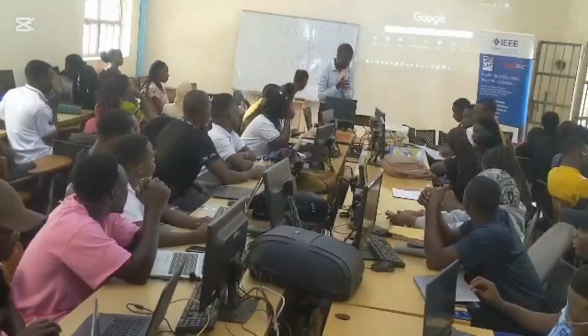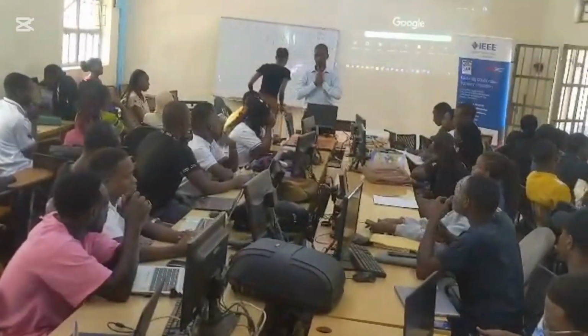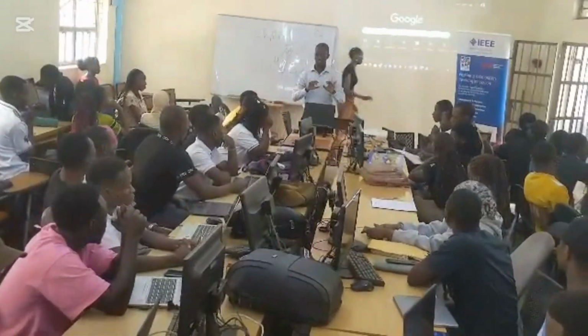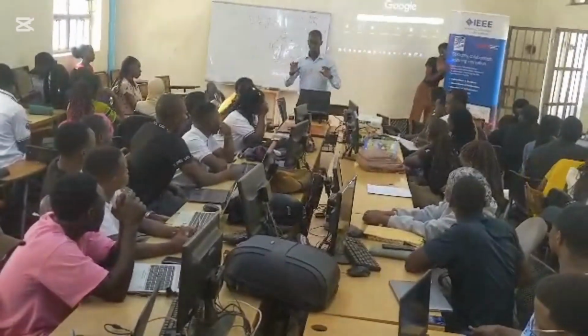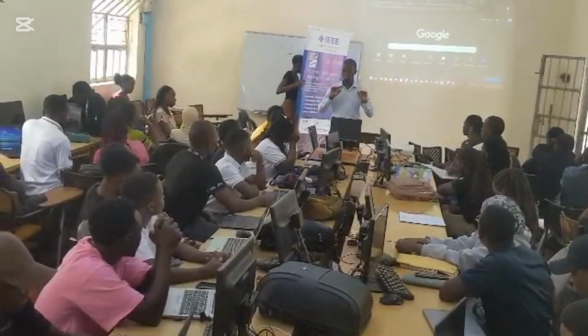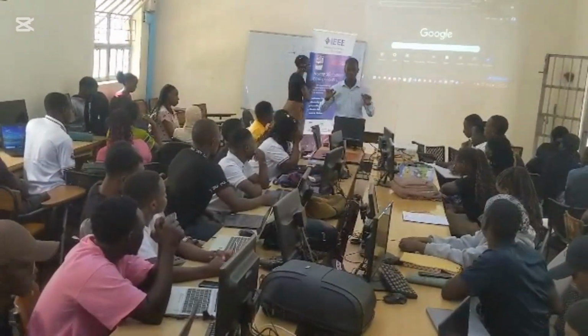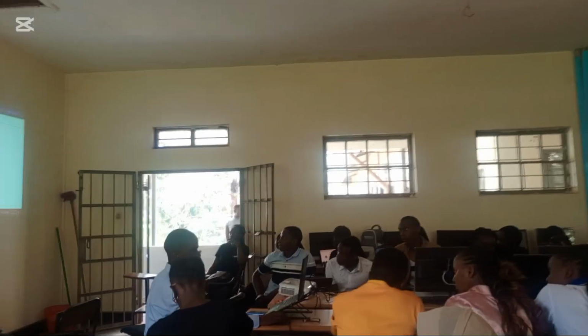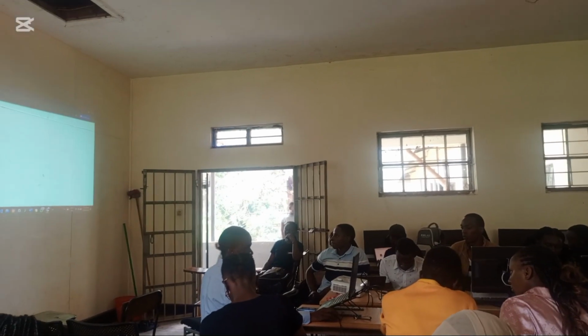So when you're using AI, give it a certain instruction. That instruction, or that question you give AI, is what you call a prompt. Using your Google is the fastest way to log into ChatGPT.